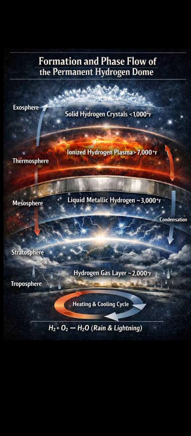Number 4. Metallic hydrogen gas becomes a plasma layer at higher altitudes. Further upward, hydrogen encounters even stronger solar wind, geomagnetic currents, ionizing radiation, and auroral particle streams. These inputs fully ionize the metallic hydrogen gas, transforming it into a plasma layer. Plasma is electrically active, light-responsive, and capable of carrying large-scale electromagnetic currents.